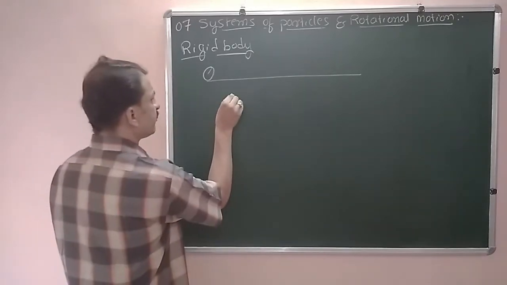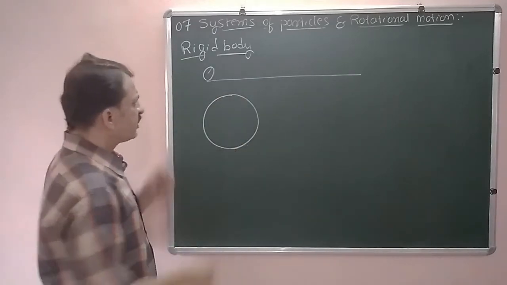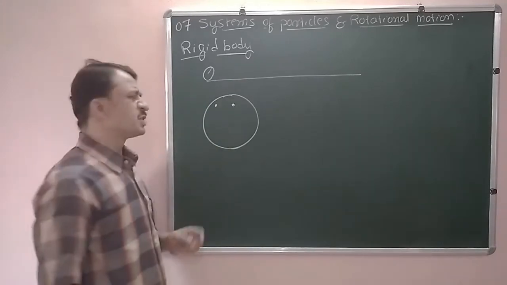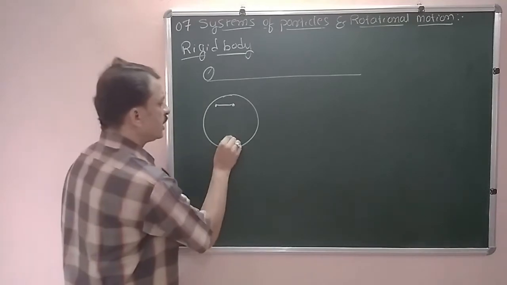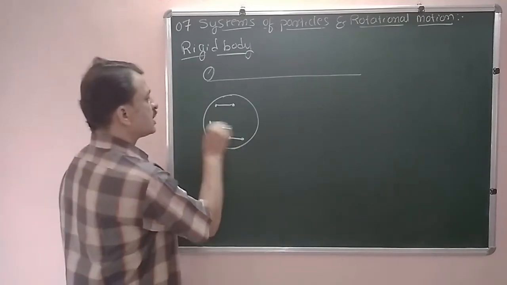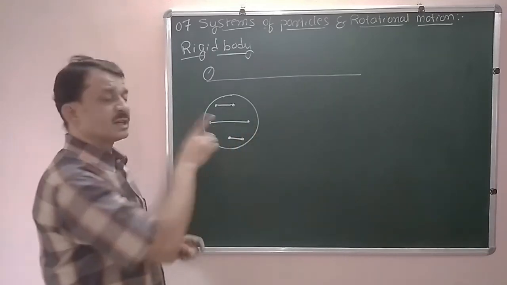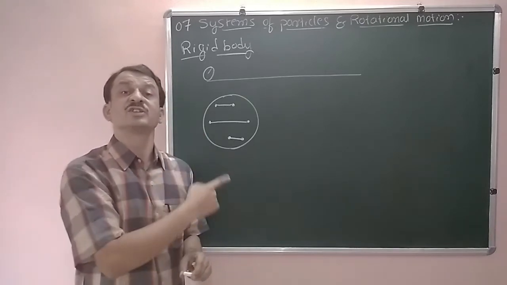And one more thing we consider. In a rigid body, if you choose any pair of particles, these two, and if I choose another pair of particles here, then the distance between a pair of particles remains constant in the case of a rigid body.